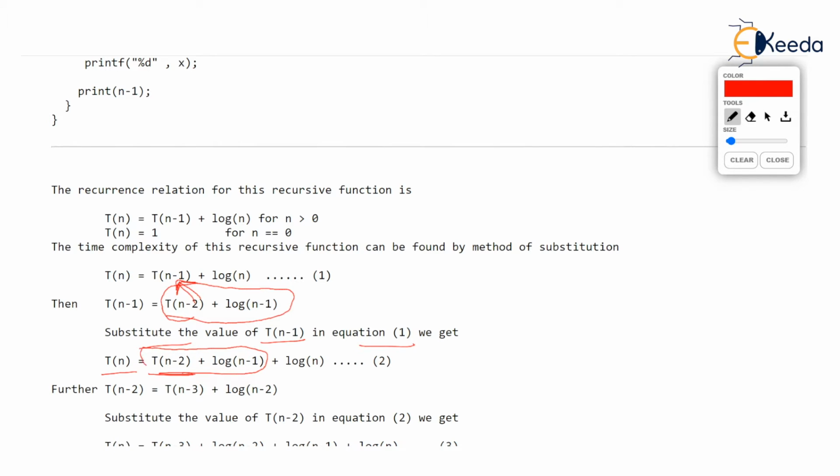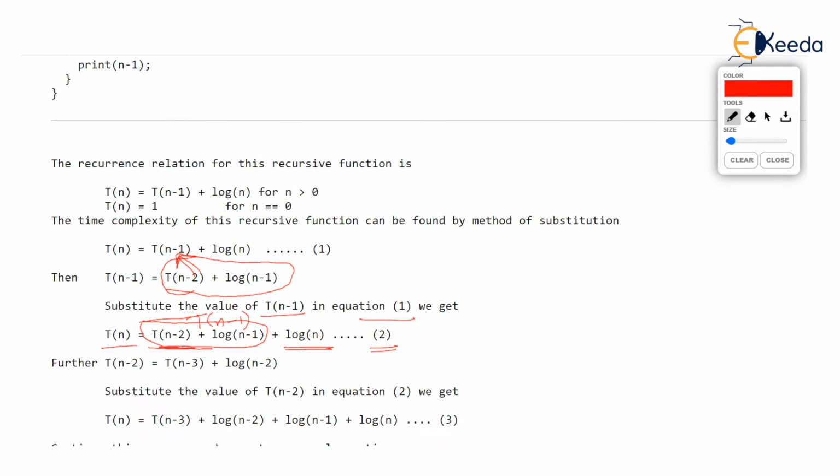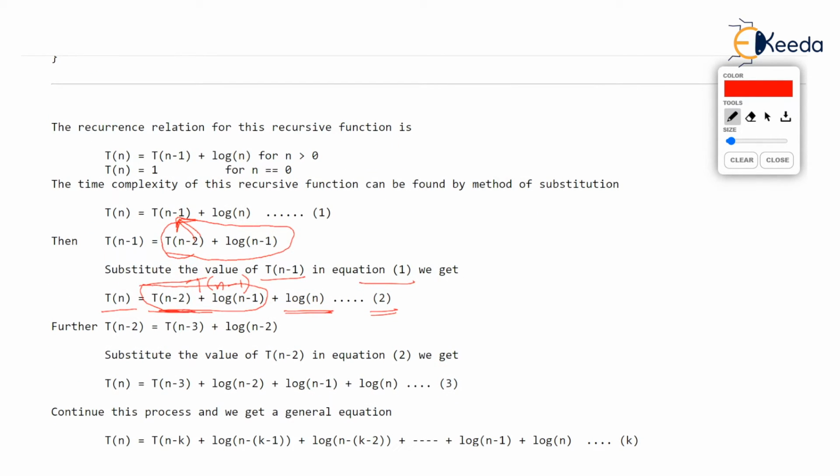Listen, this part which I am marking is nothing but T(n minus 1), and what we had is log n in equation 1. So we get equation 2. Again, please do not simplify this equation. I always prefer not simplifying it and writing it as log of n minus 1 plus log n.